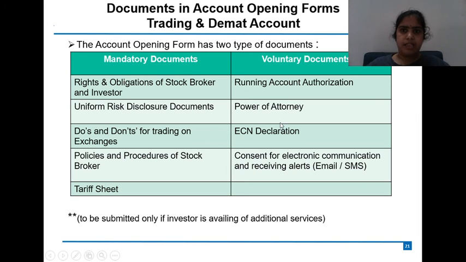So we have seen what accounts you need to open while coming to the stock market if you want to trade, the formality of KYC and the account opening form you need to sign, what documents are needed for KYC and the account opening form, and what are the mandatory and voluntary documents to be signed.